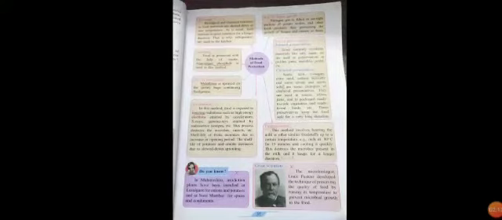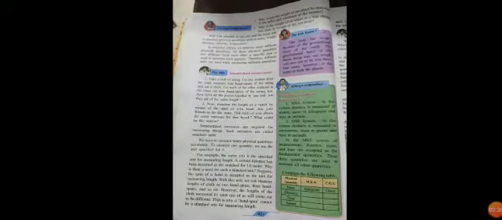On page 37 you have "Great scientist" and "Do you know", cancelled. On page 38 you have "My friend the internet", cancelled. On page 39 you have "Do you know" and "Books my friend", cancelled. On page 42 you have "Do you know", cancelled. On page 43 you have "Great scientist", cancelled. On page 44 you have "My friend the internet", cancelled. On the next page you have "Do you know", cancelled, and "My friend newspaper", cancelled.